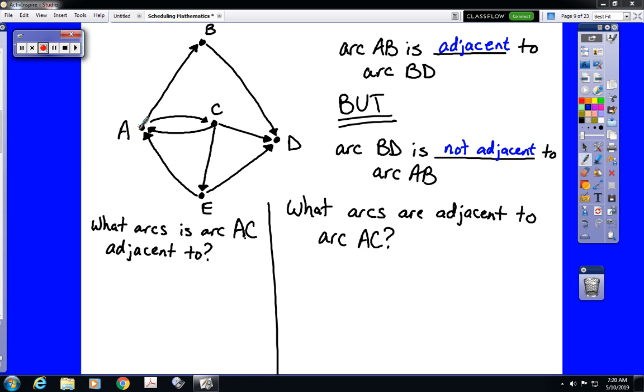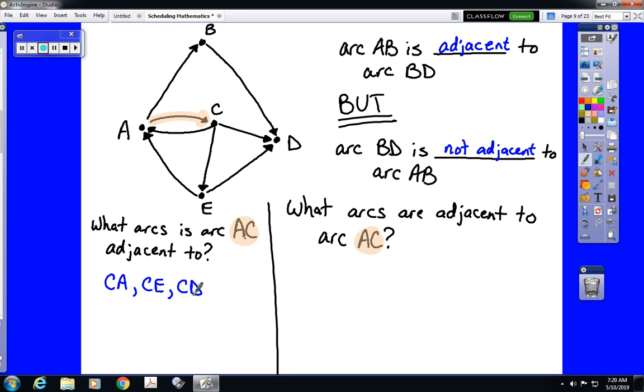So we have a couple questions down here to reinforce that. Down here at the bottom we're referring to an arc AC, so let's get that highlighted in our graph. AC is this arc right here. It says, which arcs is arc AC adjacent to? So AC ends at C, so it would be adjacent to any arc that begins at C. There are 3 arcs that begin at C: CA, CE, and CD.